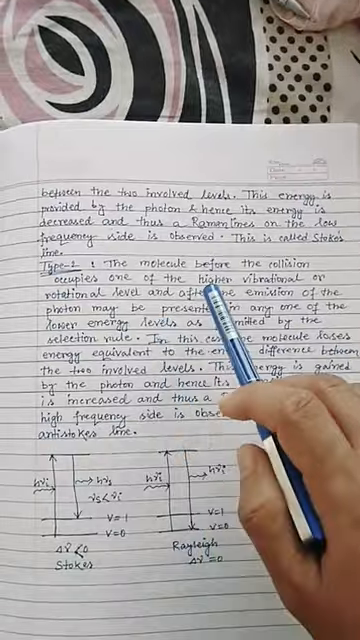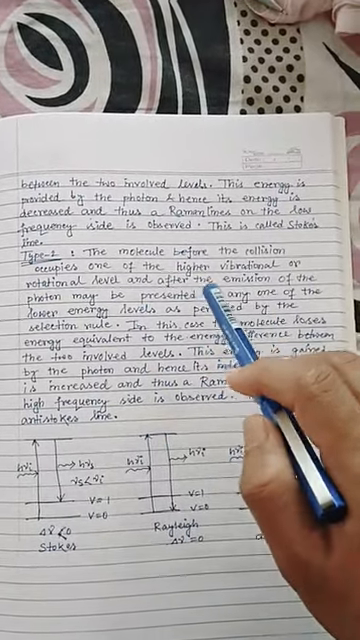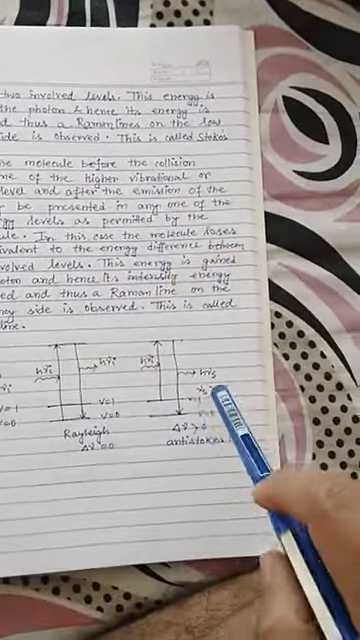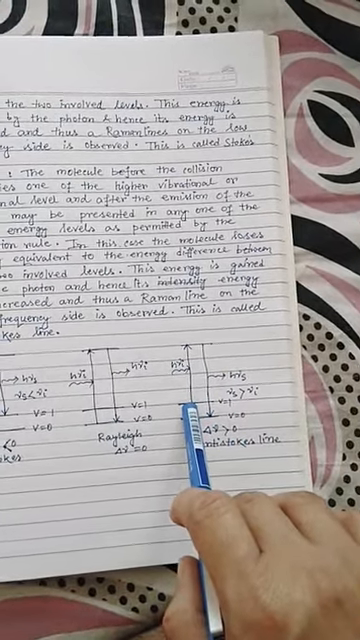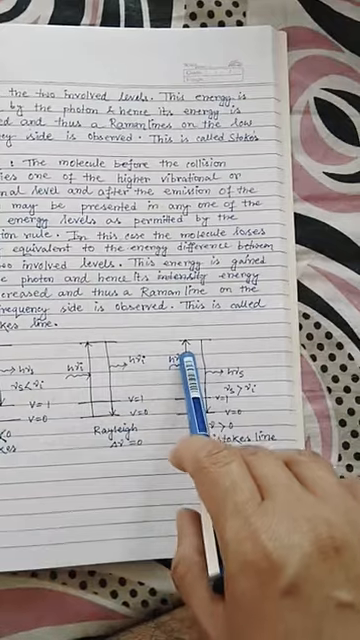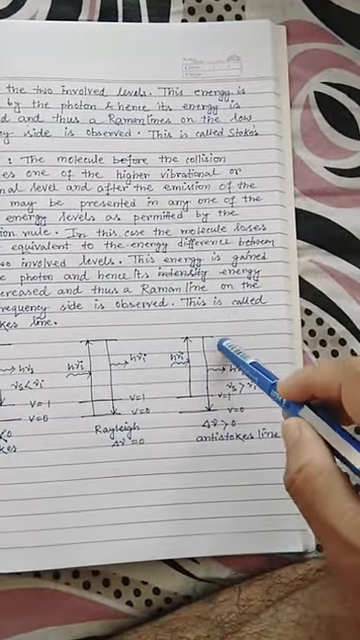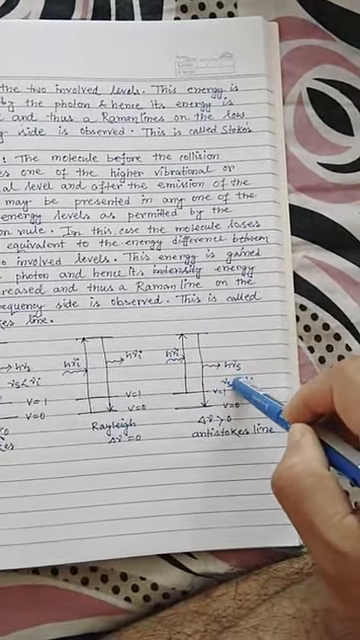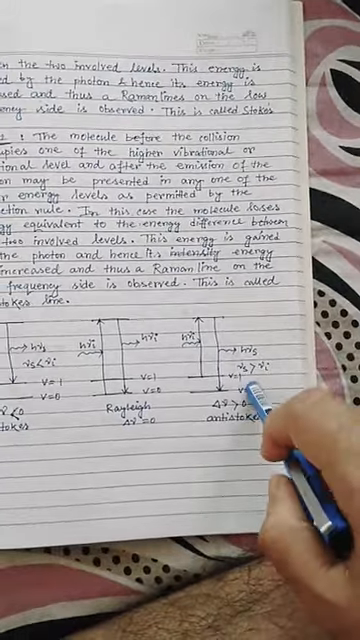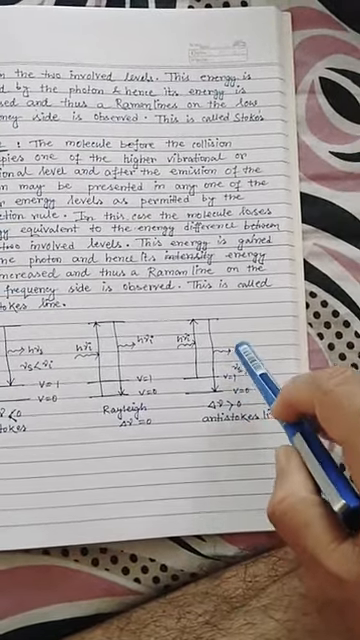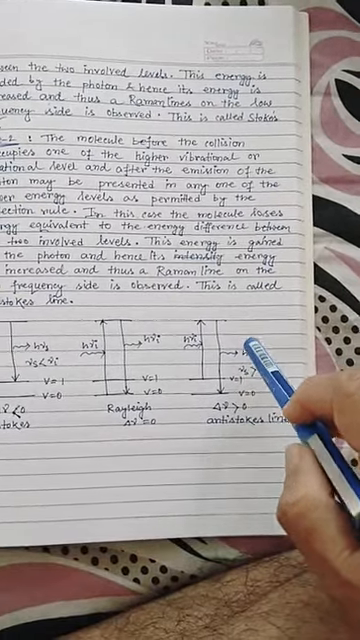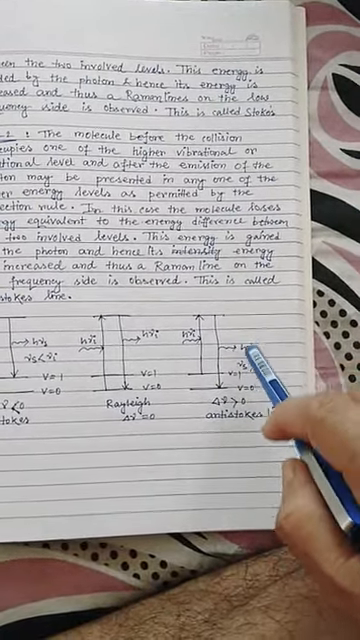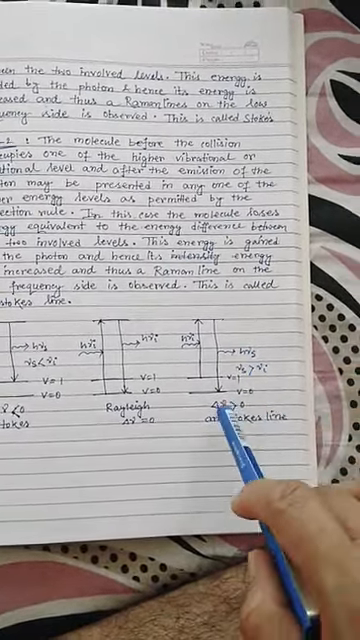In type 2, the molecule before the collision occupies one of the higher vibrational or rotational levels, which I can show from here. Initially the molecule is at the v equal to 1 state, and it is promoted to some virtually excited state. When it returns, it does not come to the v equal to 1 state, rather to the v equal to 0 state. That means the scattered photon gains some more energy. If the scattered photon gains energy, the molecule loses energy, and in that case delta nu is greater than 0, and this is called the anti-Stokes line.